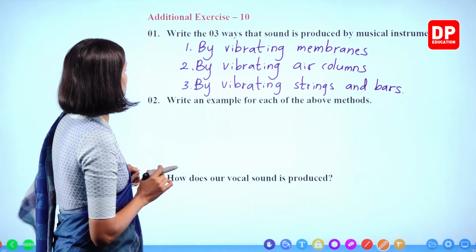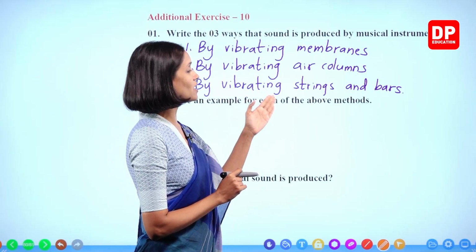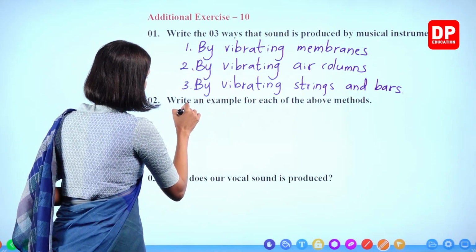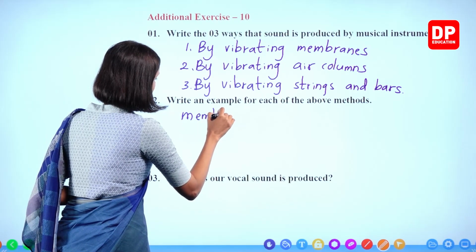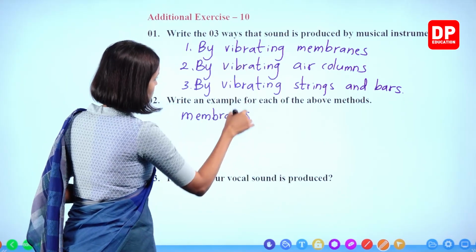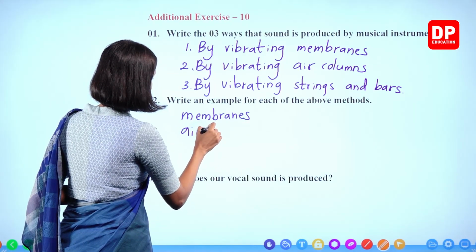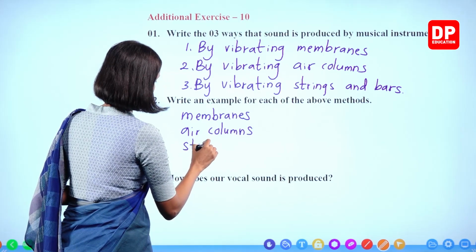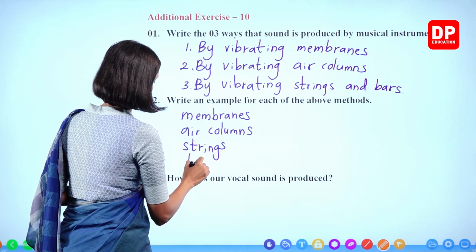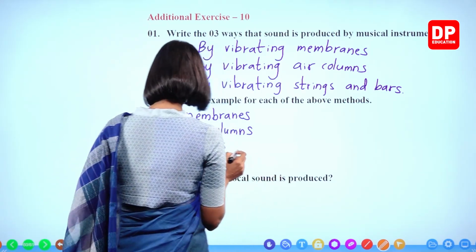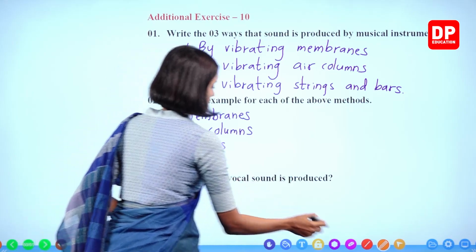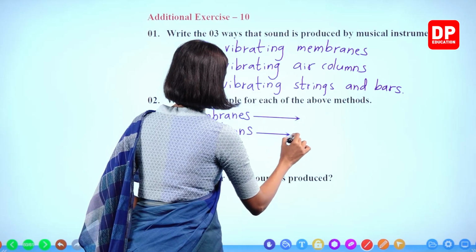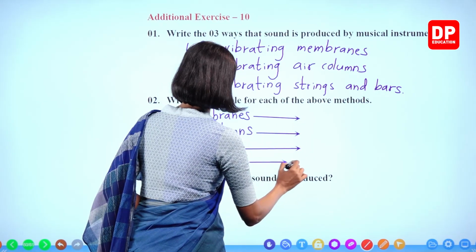Number 2. Write an example for each of the above methods. We know a lot of examples now. Let's write the first one. Membranes. We'll write the things first. Air columns. Strings. Bars.